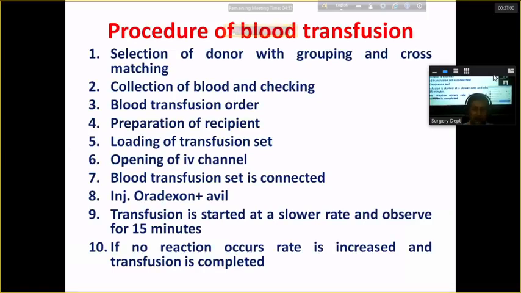After that we start at a very slow rate, 15 drops per minute, to observe whether the patient develops any reaction. If there is no reaction, we will continue. And before that, we can give an injection or oral antihistamine to control some of the reaction.